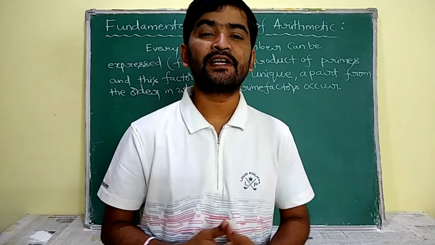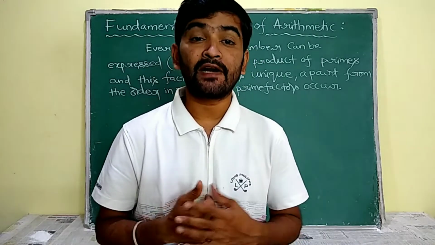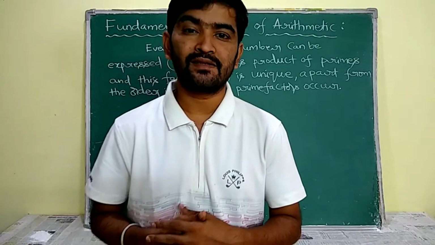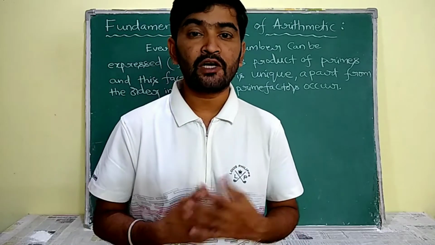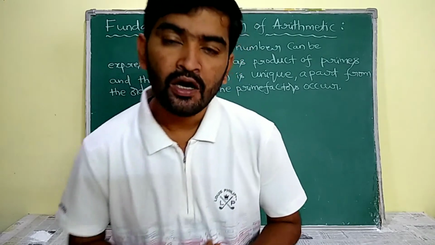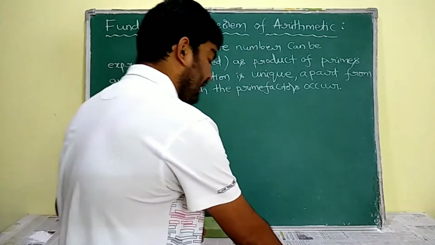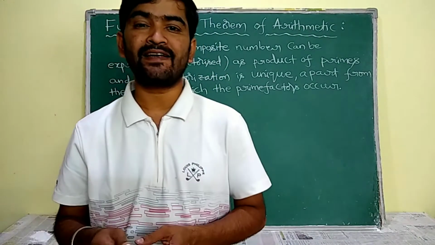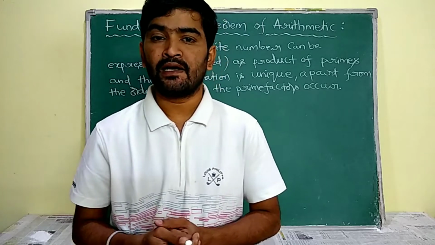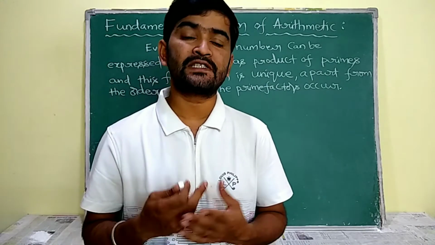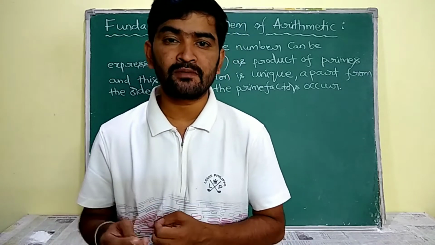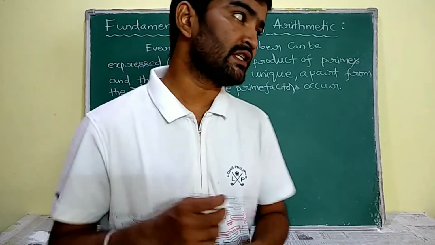Now, in this video we are going to discuss the fundamental theorem of arithmetic. Before that, we are going to discuss what a prime number is and what a composite number is. We know that a prime number is a number which has 1 and itself as factors, and a composite number is a number which has 3 or more factors. Now we are going to discuss some examples of prime numbers and composite numbers.